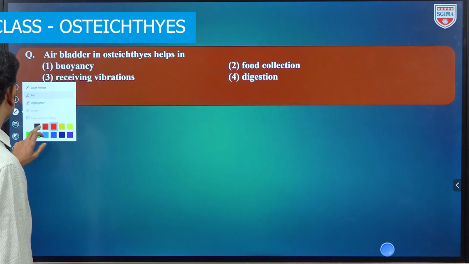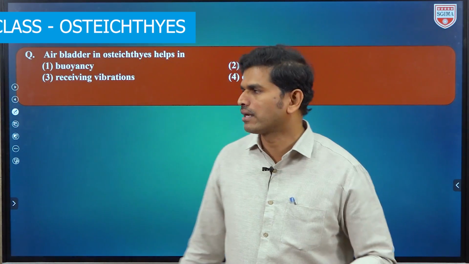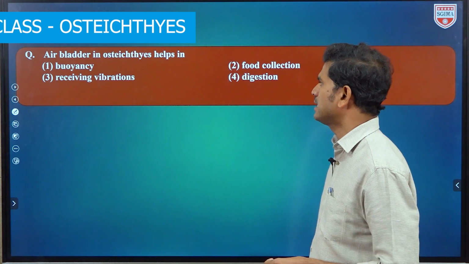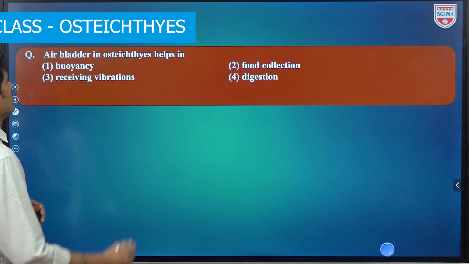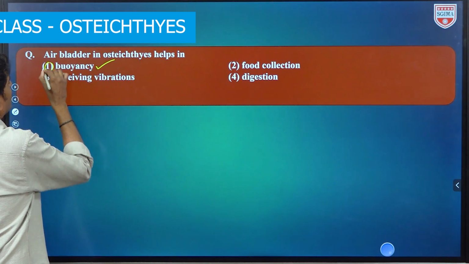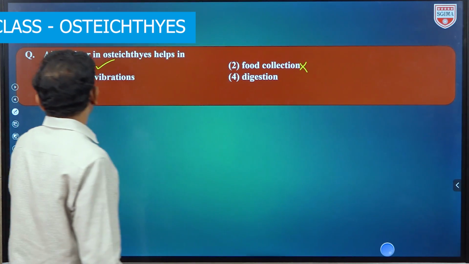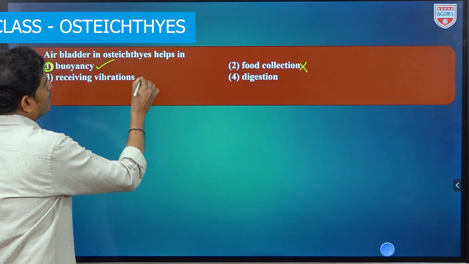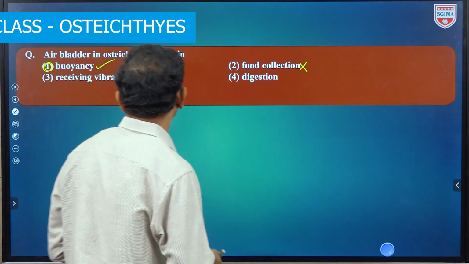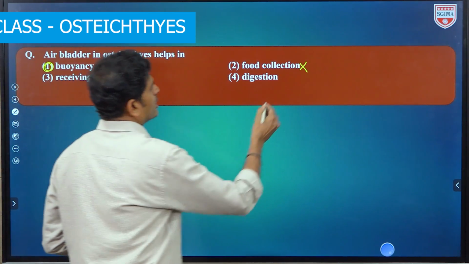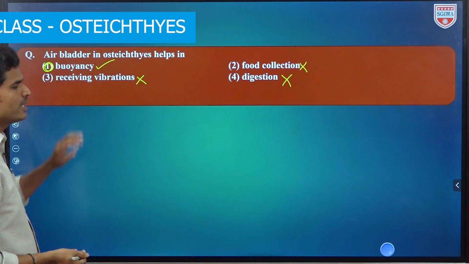Next, another question is like this. Air bladder और swim bladder, अभी तक हम डायग्राम से भी देखा ना, in Osteichthyes helps in. So ये swim bladder, air bladder का significance क्या है वो पूछा. So buoyancy, yes, this is the only correct option. Buoyancy floating के लिए use होगा, food collection के लिए नहीं है. Next one is receiving vibrations, water vibrations from the surrounding organisms. Rheoreceptors are present, but not this swim bladder or air bladder. Digestion के लिए digestive system है, this does not help in digestion. So the correct option is the first one.